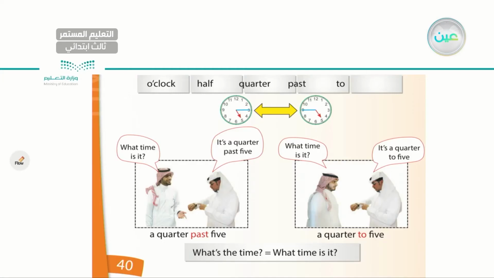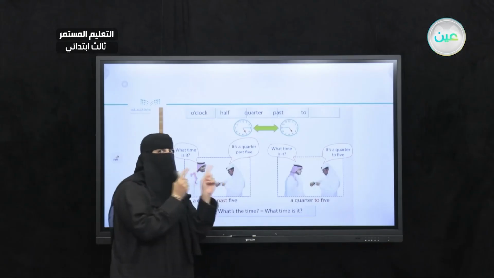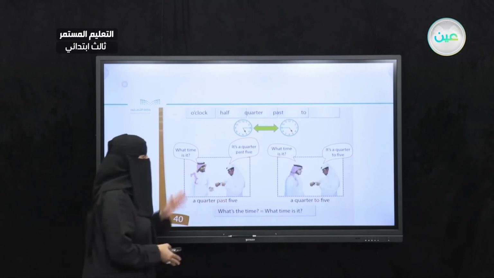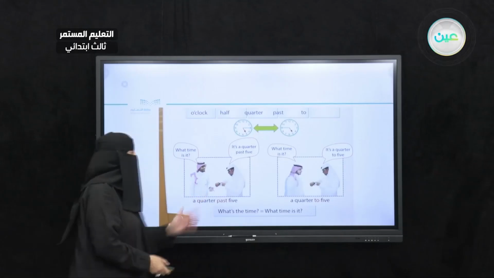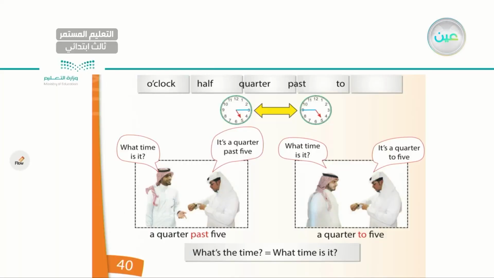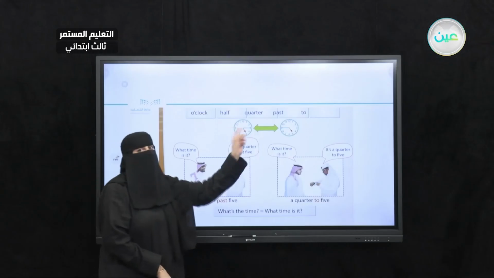Now, have your books ready at page 40, please. Let's read together. I have some words: o'clock, half, 2:15. Now, I have two times here in the green clocks, okay? Make sure that you are seeing them while we are reading together. The first one I have 5:15 or 5:15. The one next to it, 4:45 or 4:45. Let's read. What time is it? It's 5:15. Okay, so we are referring to the first clock.